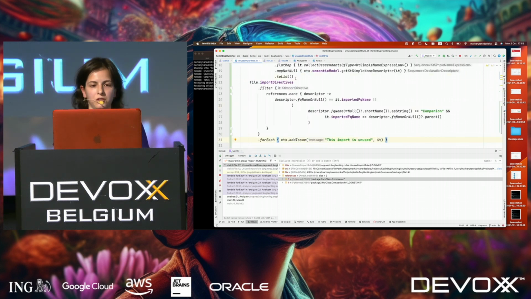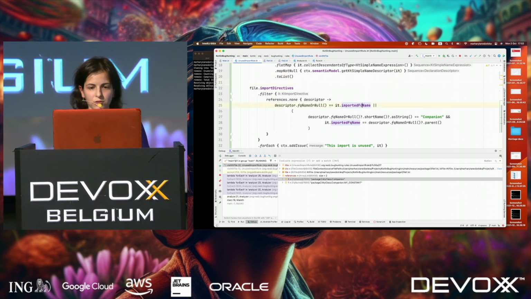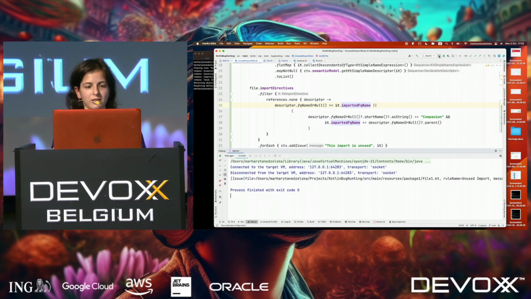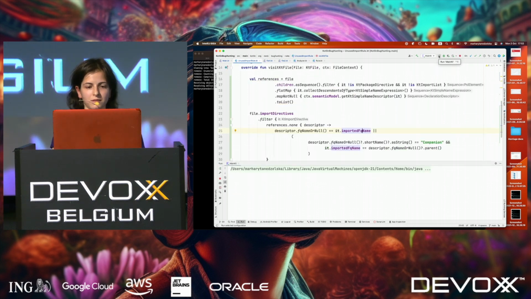So what do we do here? We iterate over descriptors, we check the fully qualified name, and if it's exactly the same, then we are fine. But if it's not exactly the same, we also check that the name is companion, and we check that the parent is the imported fully qualified name. So let's check if this algorithm works. Yeah, no issues, so we fixed it.